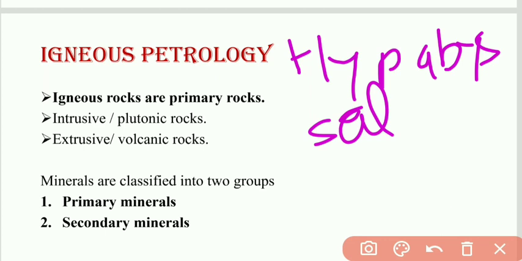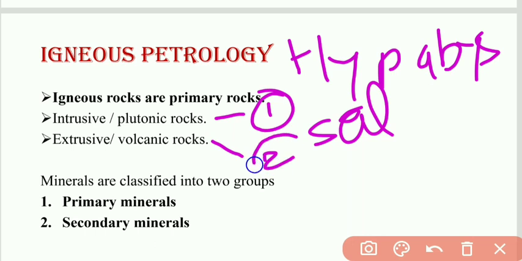So first is intrusive rock, and the second one is extrusive rock. Intrusive rock is nothing but plutonic rock, which forms beneath the earth's surface due to the solidification of magma.